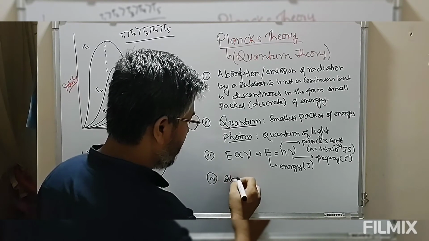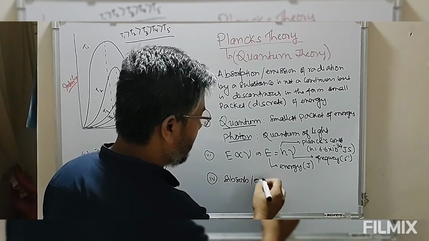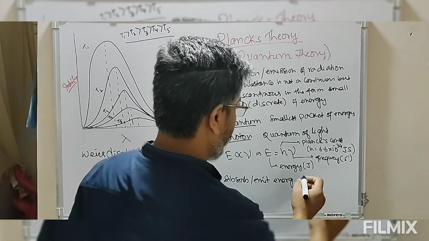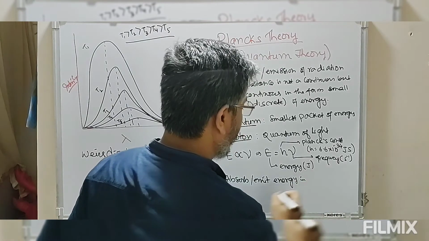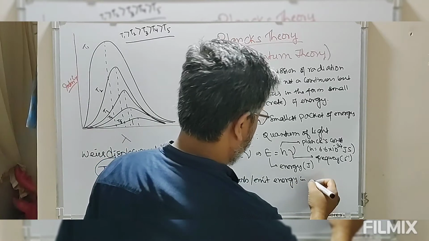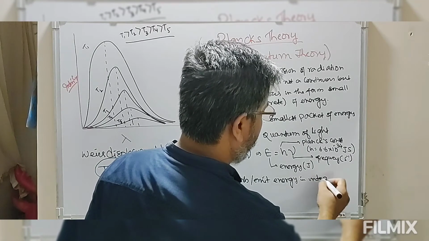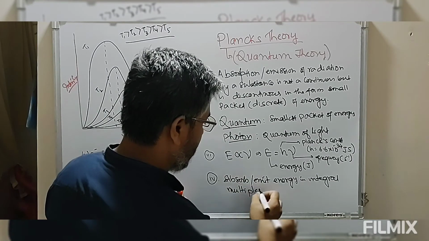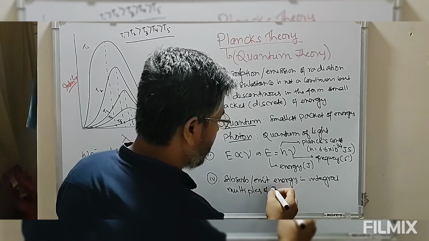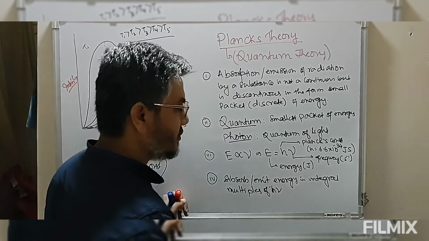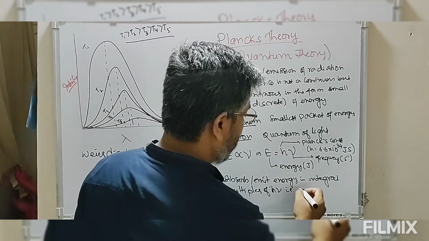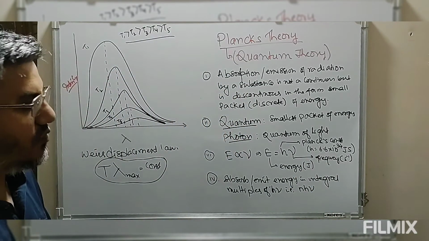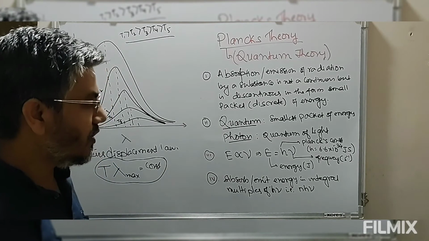A substance absorbs or emits energy in integral multiples of this minimum energy, that is h nu, that is n h nu, where n is some integer, could be 1, 2, 3, etc. So now look at this.